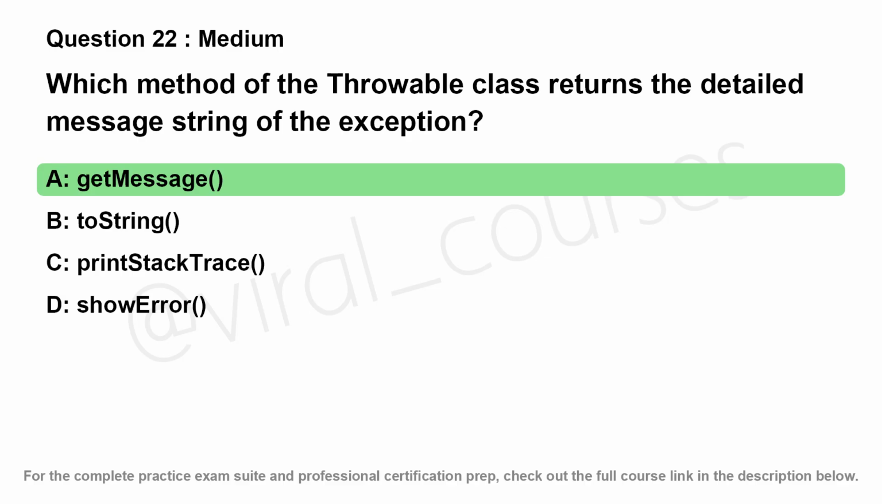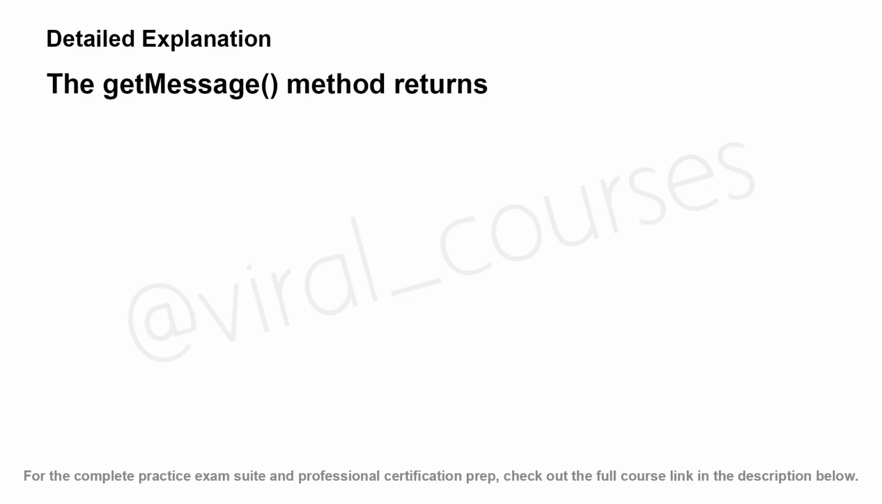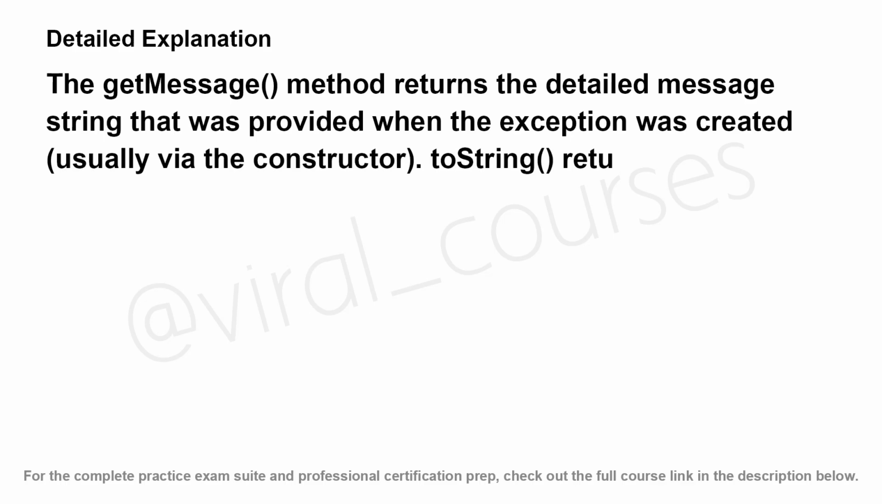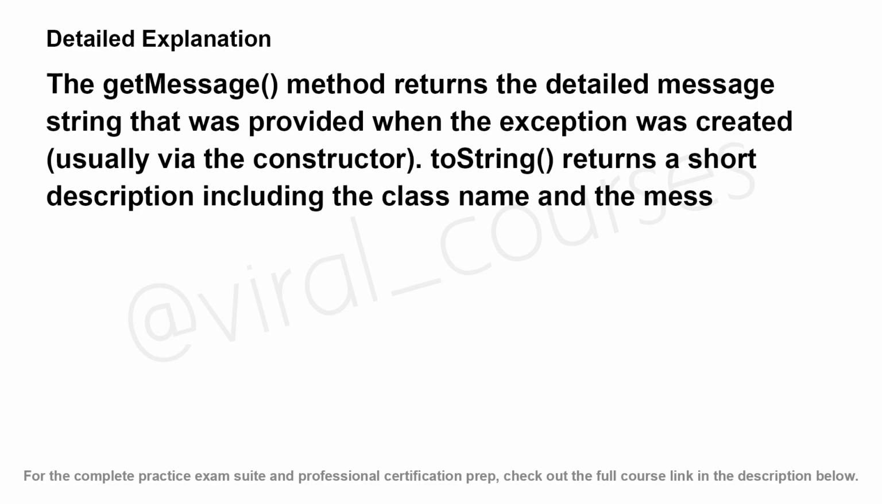The correct answer is A. The getMessage method returns the detailed message string that was provided when the exception was created, usually via the constructor. toString returns a short description including the class name and the message.